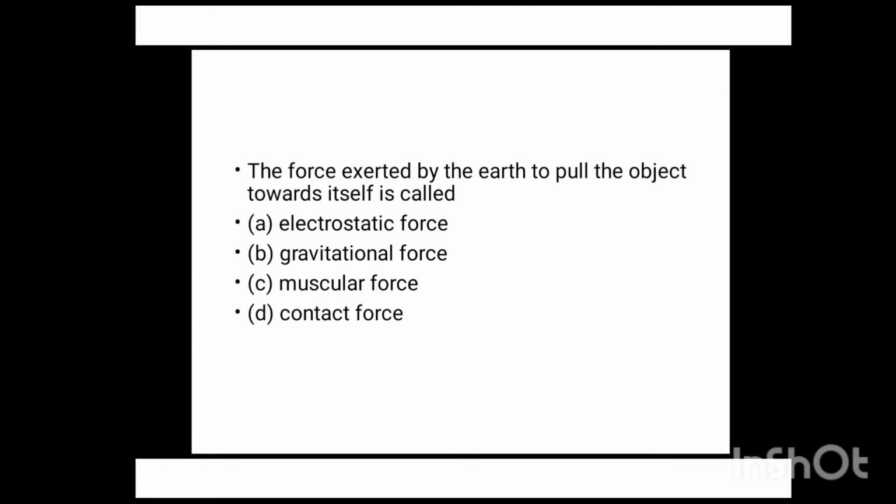Next, the force exerted by the earth to pull an object toward itself is called A. Electrostatic force, B. Gravitational force, C. Muscular force, and D. Contact force. You have 5 seconds to answer this question. Your time starts now. 5, 4, 2, time up. Yes, what's the correct answer? The correct answer is gravitational force.